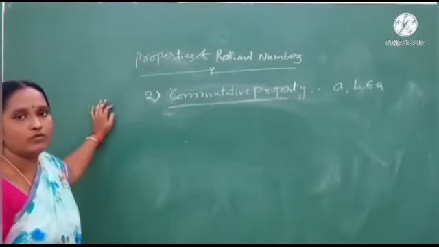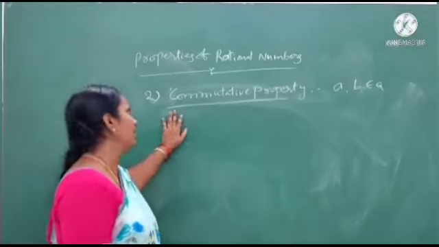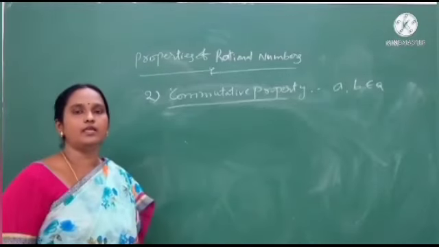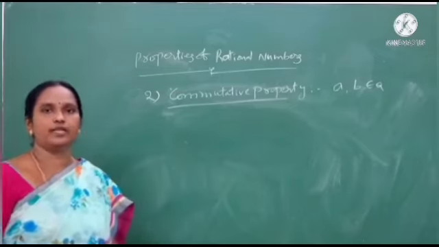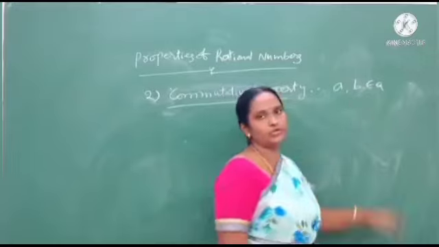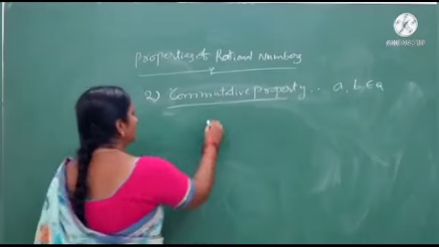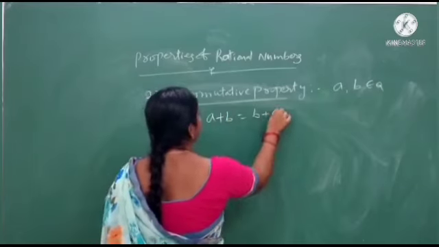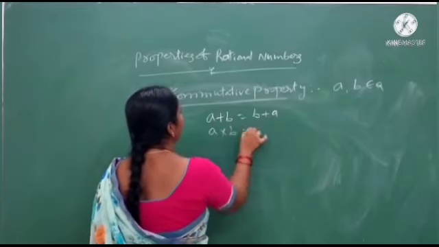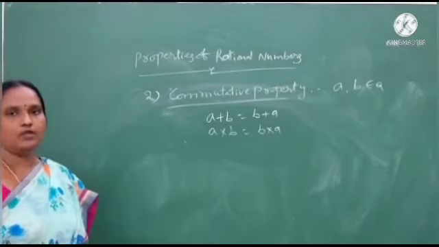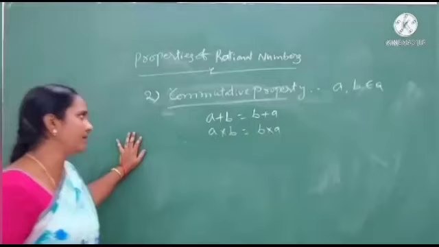Now, students, we will go for the next property, the commutative property. In the commutative property, we take any two rational numbers, a comma b belongs to Q. What is the commutative property? a plus b equals b plus a, and a into b equals b into a. This is the commutative property.